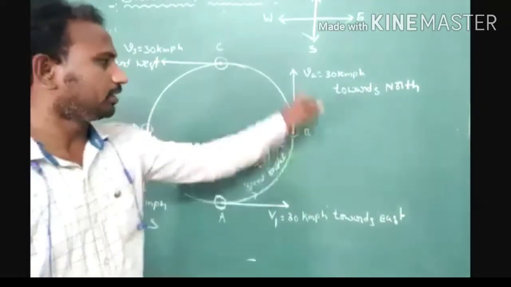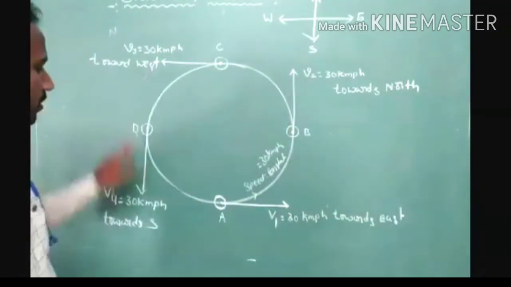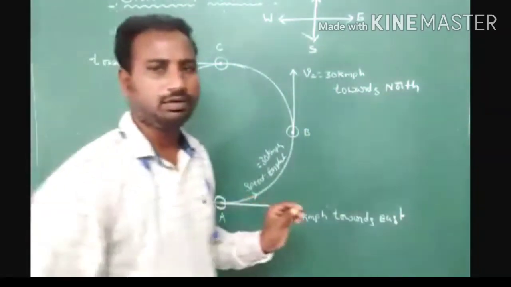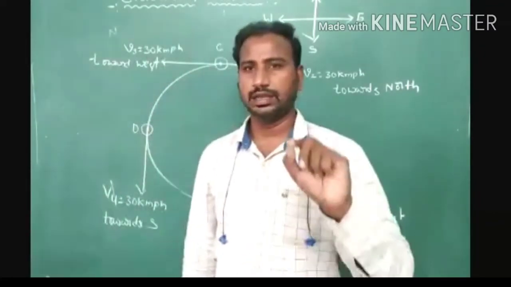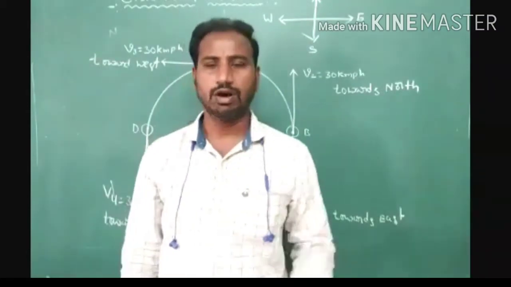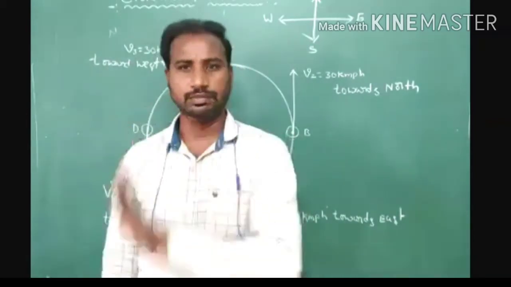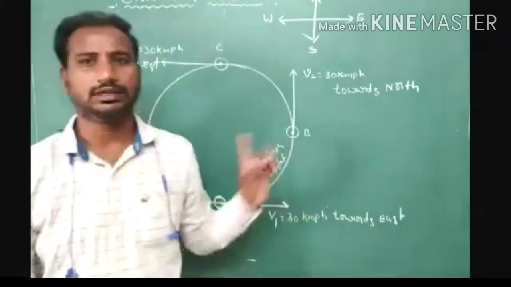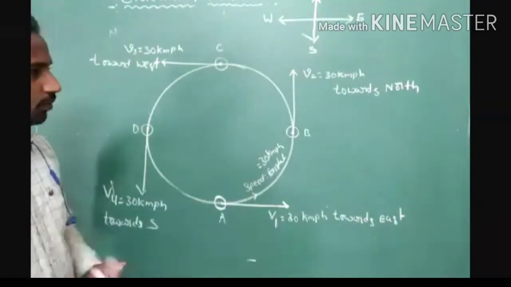But in every observation point, we can observe here that the magnitude of velocity is constant, 30 kilometer per hour, 30 kilometer per hour, 30 kilometer per hour. But direction changes. Then we have to consider it is a variable quantity. Okay, magnitude constant and direction changes, then we can represent it as a variable quantity. Or if magnitude is variable and direction is constant, it is a variable quantity. Don't forget this point. This point is very, very important for explaining this condition. Okay, understood?